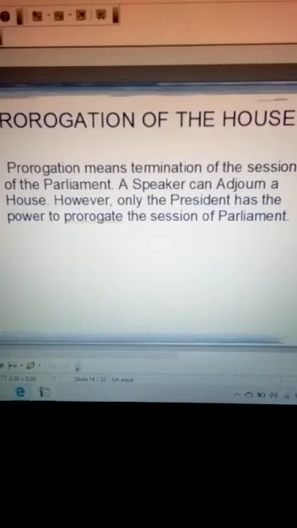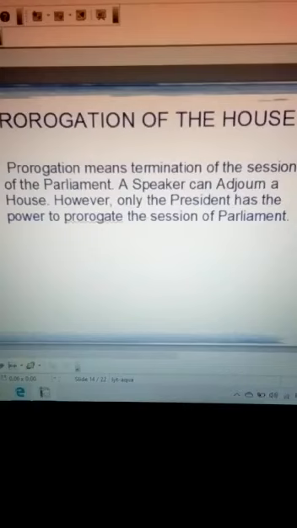Now let us see in which cases the house can be adjourned by the speaker. The first one is after the business of the day is over. Second is when the death of a sitting or ex-member of the house occurs. Third is when there is so much disorder in the house that it is difficult to conduct the business.